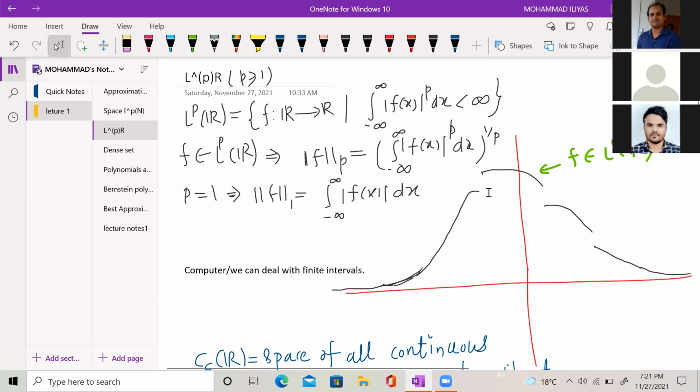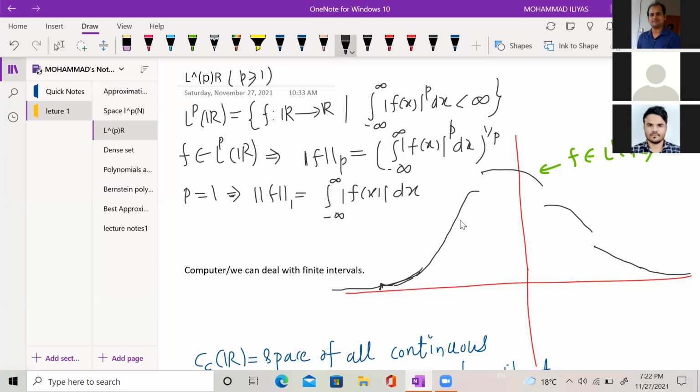So the question is, can we approximate this function by some simpler one? Because it is an integration on the real line, and the length of the real line is infinite. So what I can do is choose some point here, and some point here. Because it is going to 0 when x tends to minus infinity, I can join it to the x-axis.